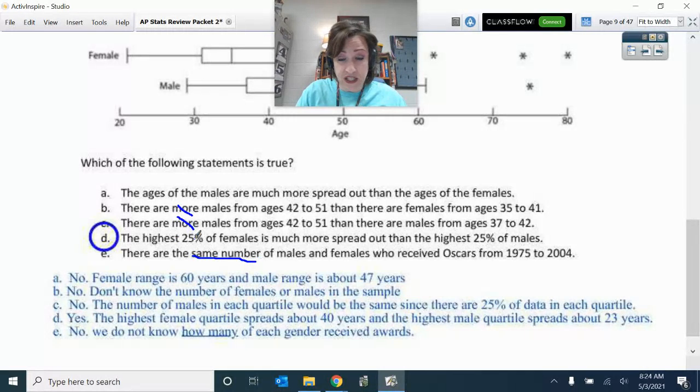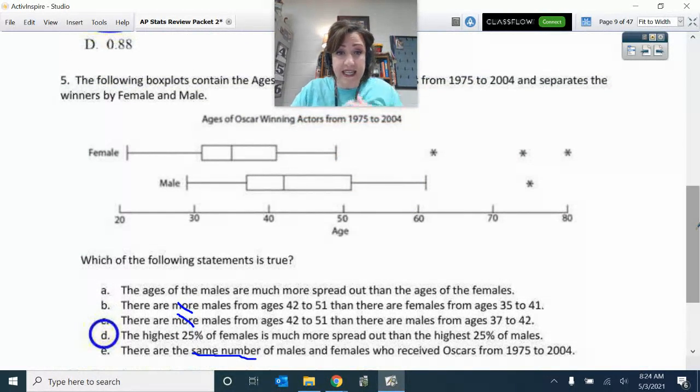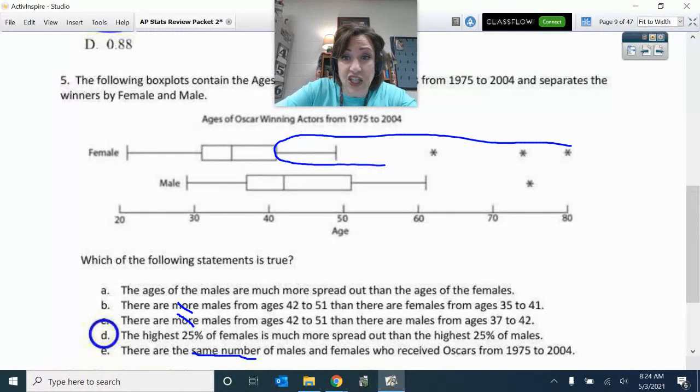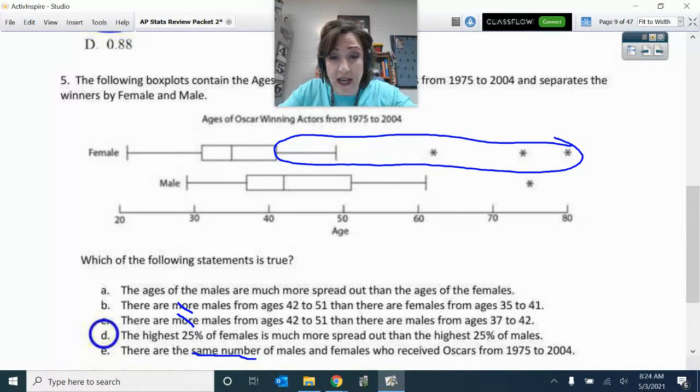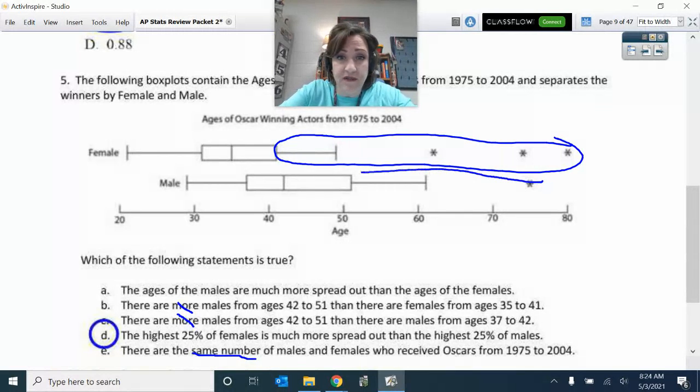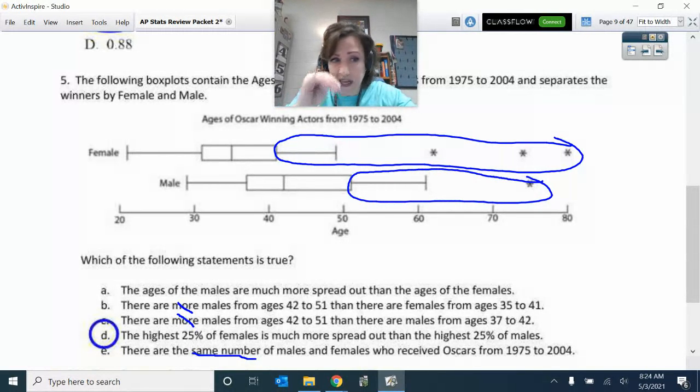And now this is percentages, comparing the percentages. And yes, the highest 25%, which includes these upper outliers, is much more spread out than the highest 25% of the males. Okay, now the ages of the males are not more spread out because I can do the range of them. And well, actually, now I can see right now that the females are definitely more spread out.